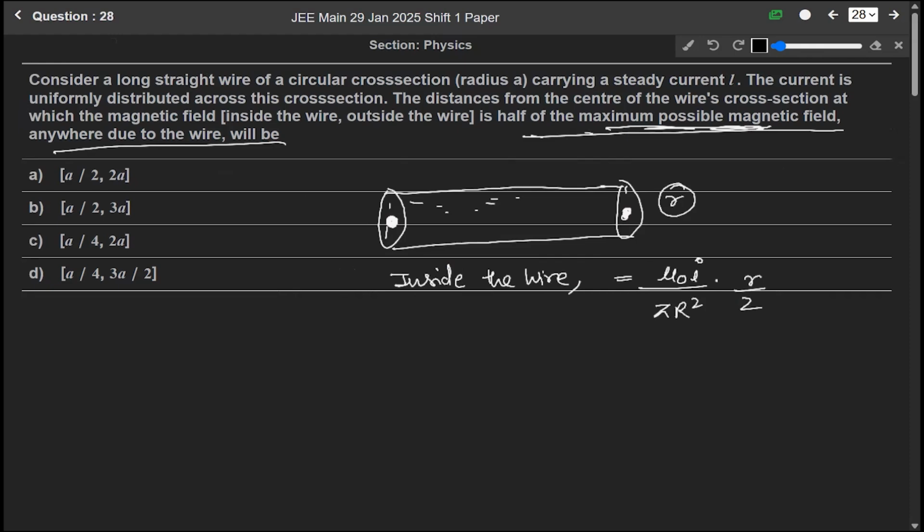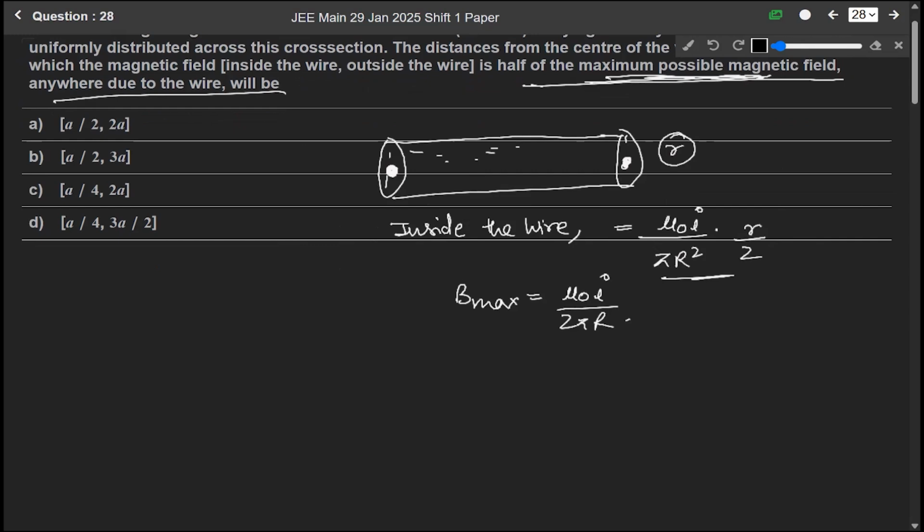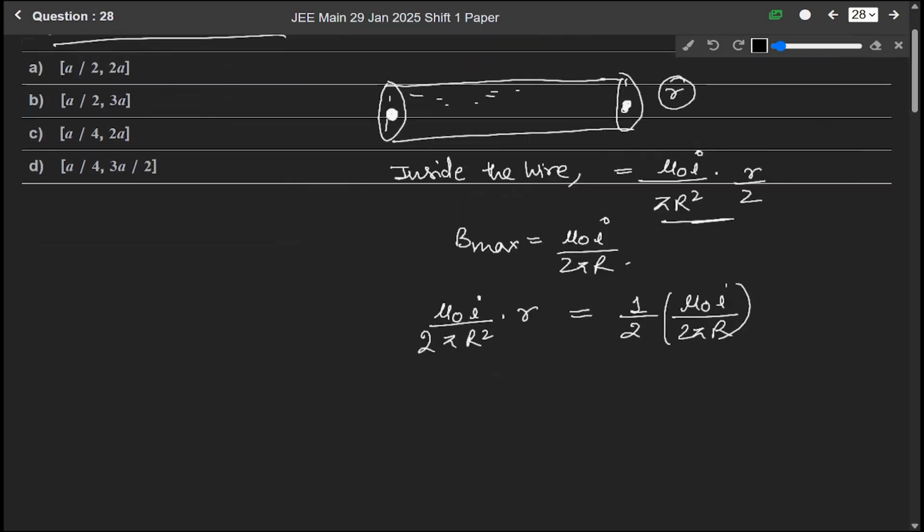And the maximum possible magnetic field for this cylinder will be mu naught I over 2 pi R, and according to the question this is equal to half of this, so we can write mu naught I over 2 pi R square into r equals 1 by 2 into mu naught I over 2 pi capital R. So mu naught I cancels out, 2 pi cancels out, R cancels out.